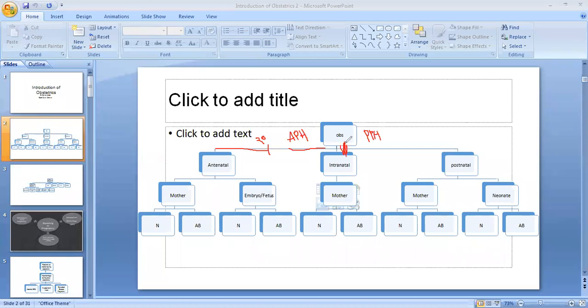And if bleeding takes place during the delivery and after the delivery, beyond 500 ml, then it is called PPH. P stands for postpartum hemorrhage. So the mother may suffer bleeding during the pregnancy, during the delivery, and even after the delivery. These are the different causes of bleeding.